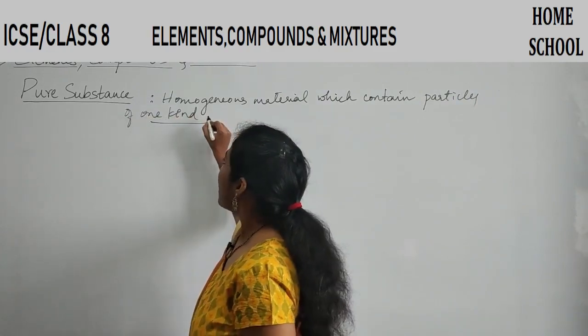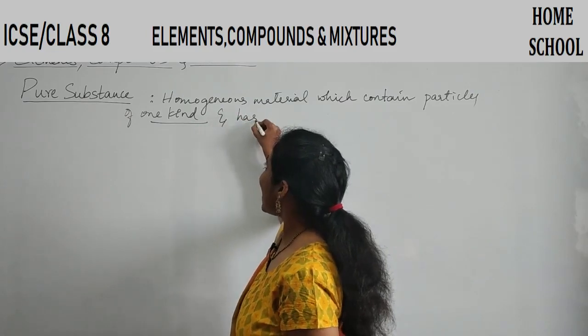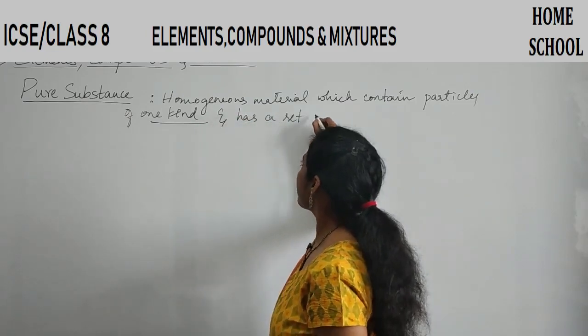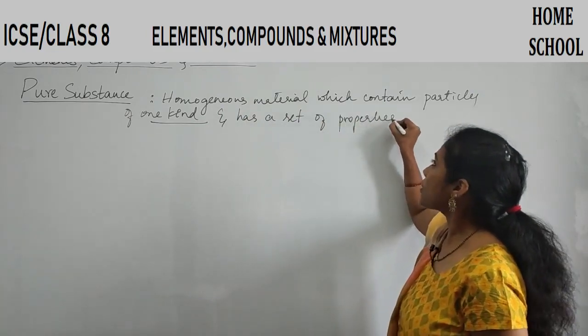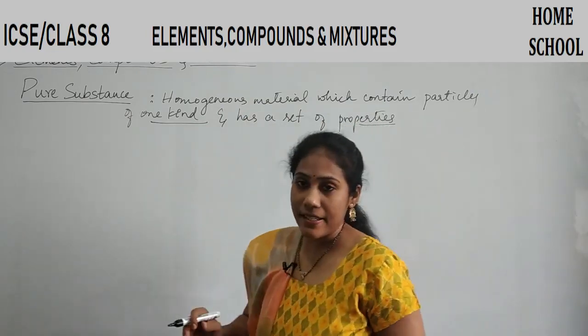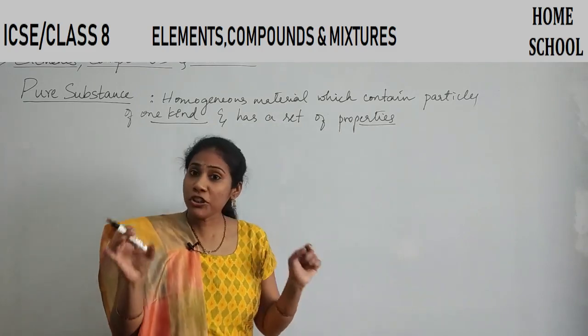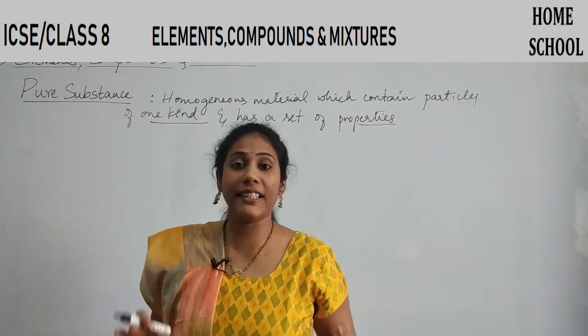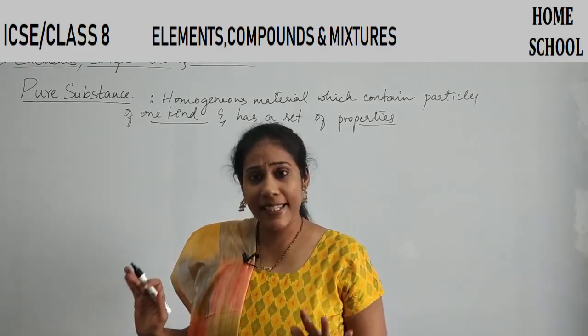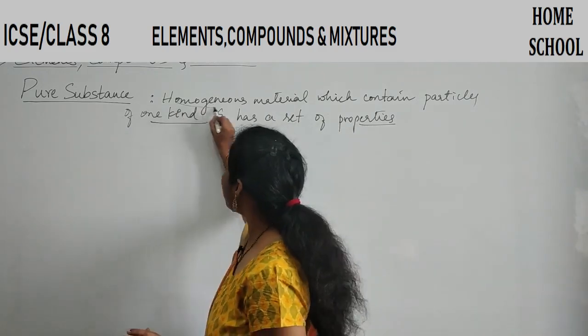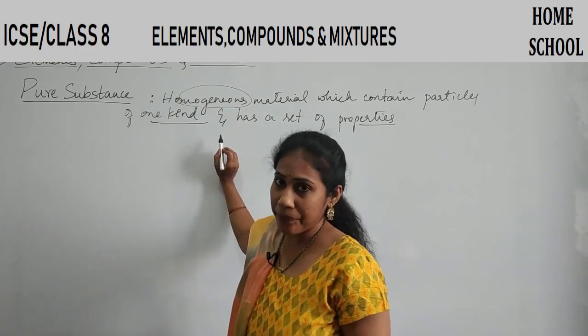Clear? And has a set of properties. That is called a pure substance. So it's a homogeneous material. So what do you mean by homogeneous material? Let us try to understand the meaning of the word homogeneous a little later.